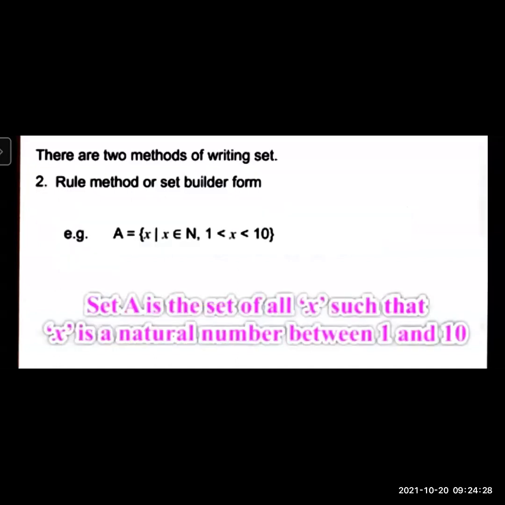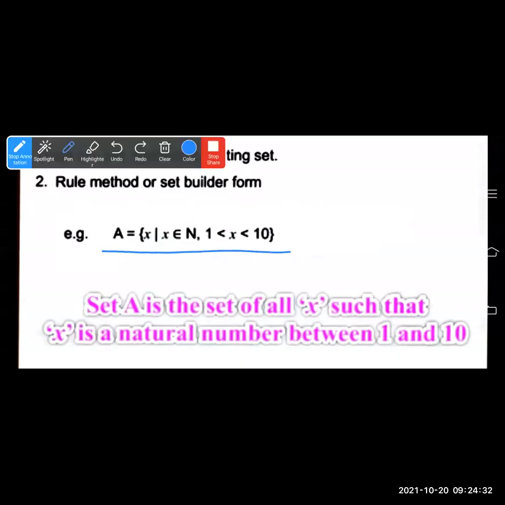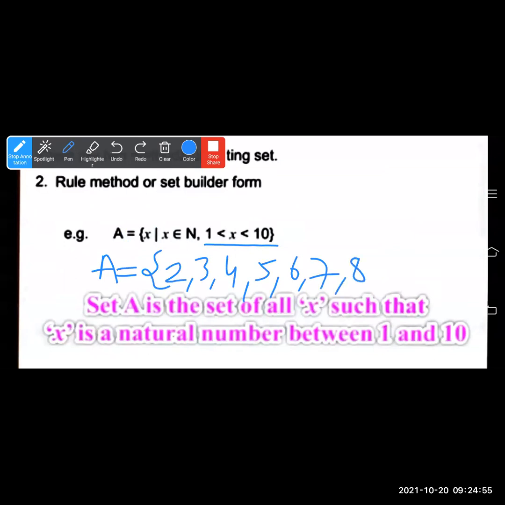Example, I've shown you how we write the set in set builder form. A is equal to set of all x such that, vertical line, x belongs to natural number, 1 less than x less than 10. How will we write this in the list form? A is equal to, in between 1 and 10, 1 and 10 are not included, 2, 3, 4, 5, 6, 7, 8, 9, curly braces close.